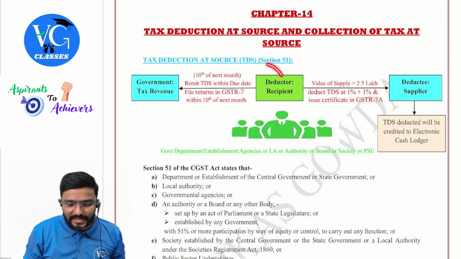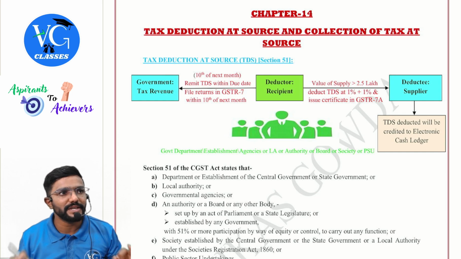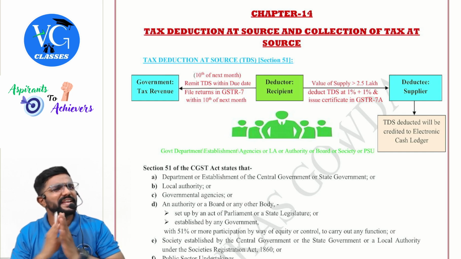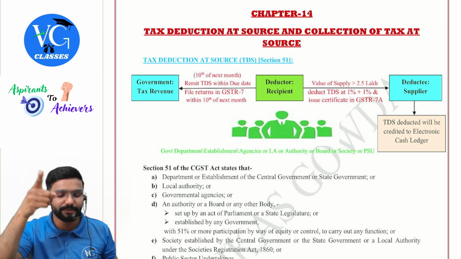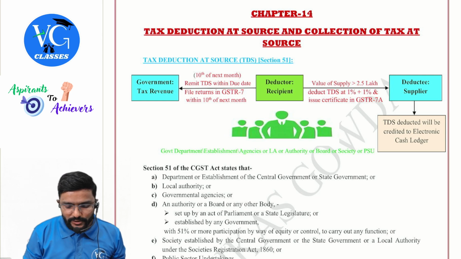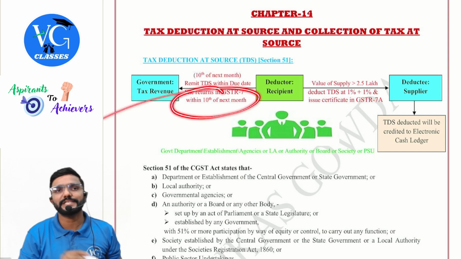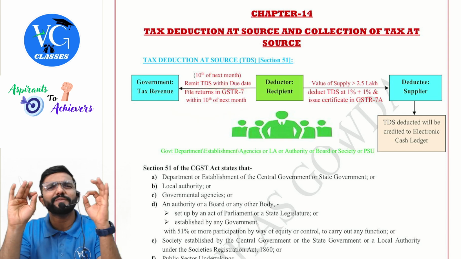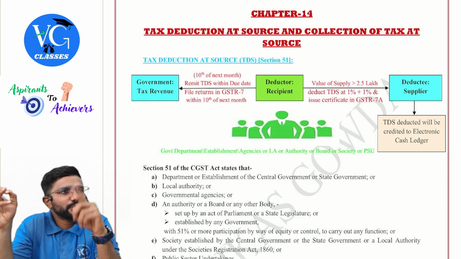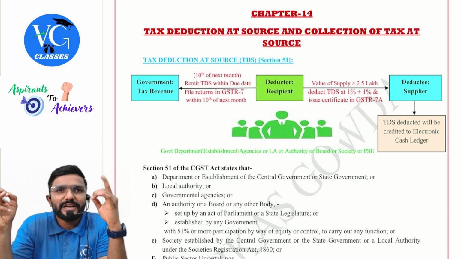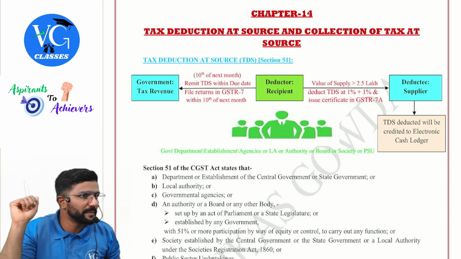Then whatever TDS the government has deducted, they will deposit it to the government within the 10th of the next month. So assume they have deducted on any day of January. They have to deposit on or before the 10th of February. And they should also file GSTR 7 returns, that is TDS returns, within the 10th of the next month. For any TDS deducted in January, the deductor has to deposit within the 10th of next month and file GSTR 7 with the department.